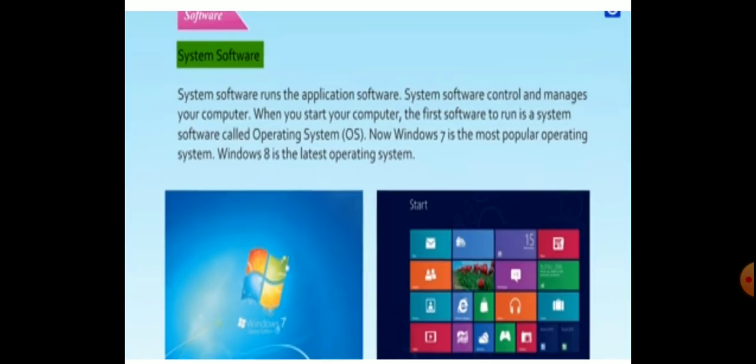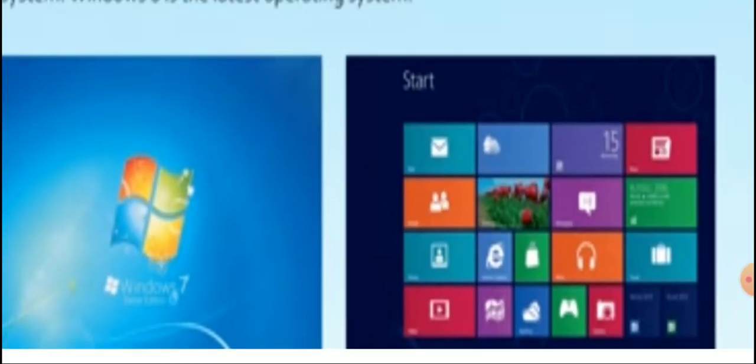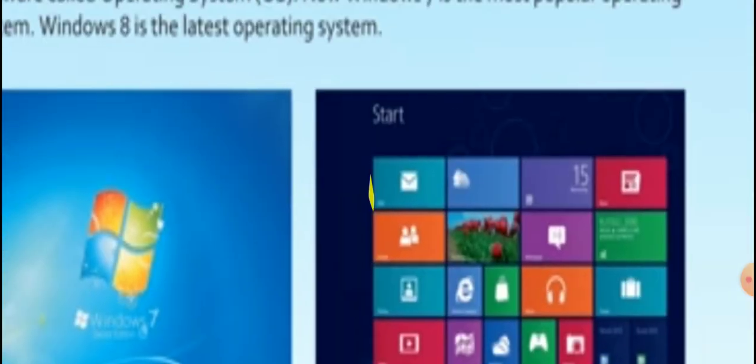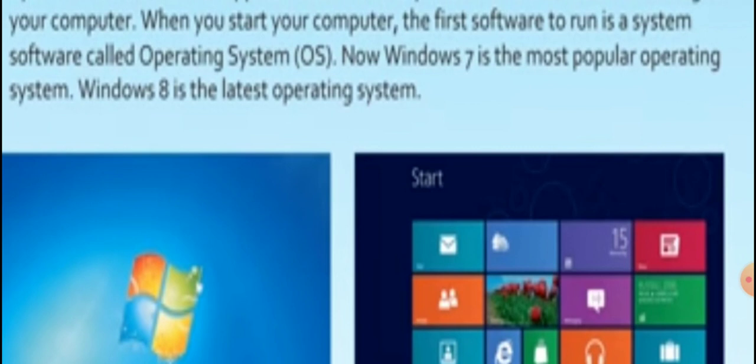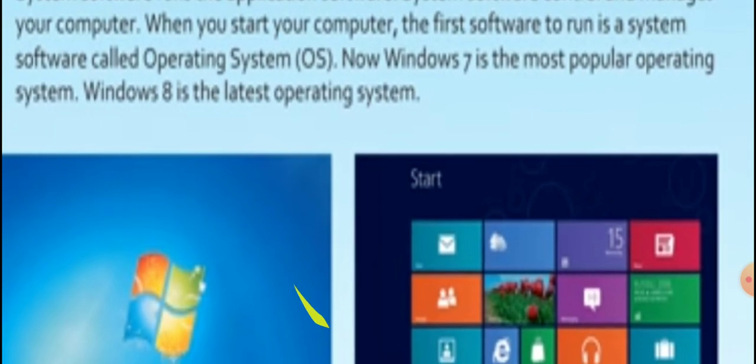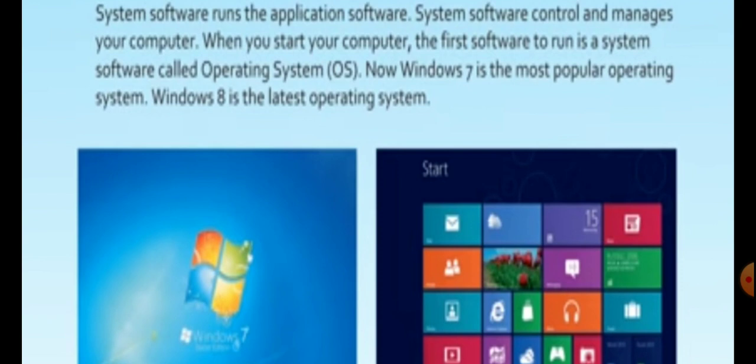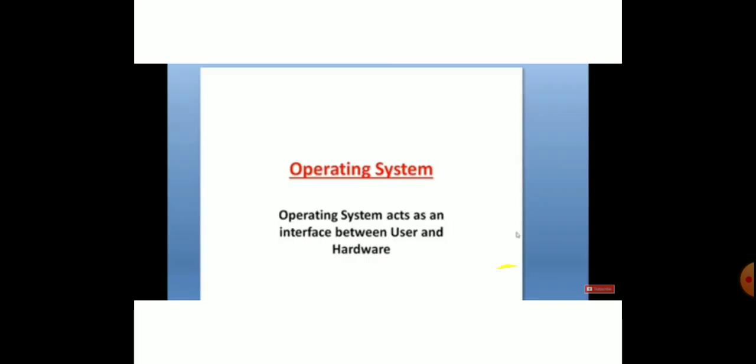Next, see here, two operating systems are visible on the screen. This is the Windows 7 operating system, and it is very popular. And this one is the Windows 8 operating system. It is the latest operating system. So do you know what an operating system is? A system software that runs the application software. System software controls and manages our computer. Okay. Next we will go to another slide.